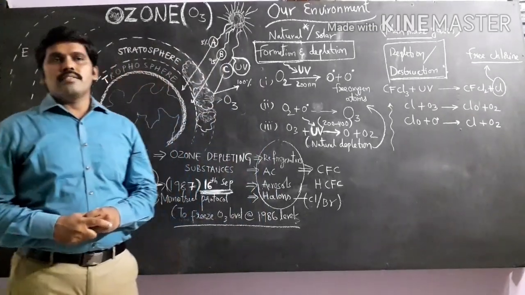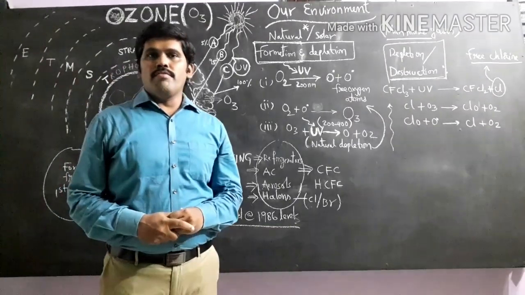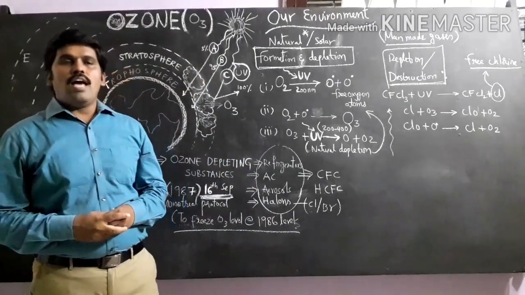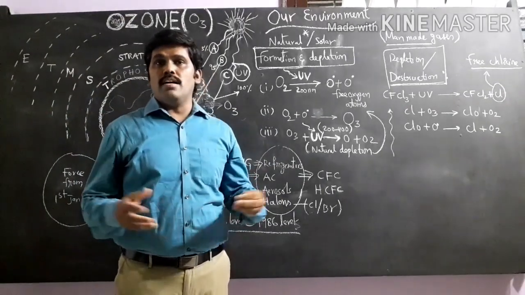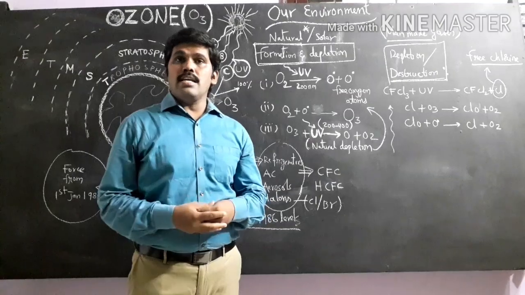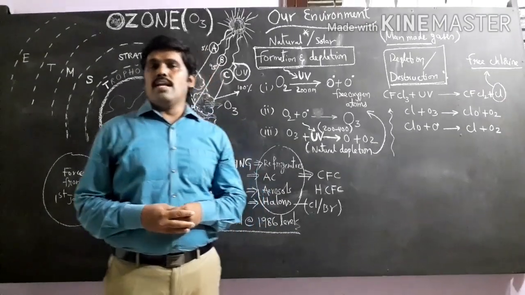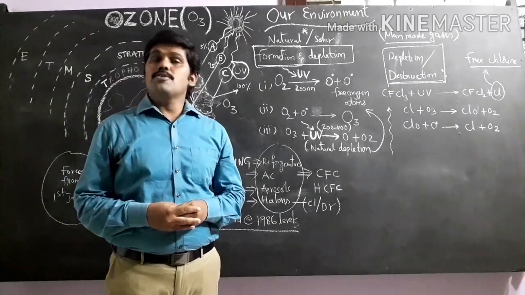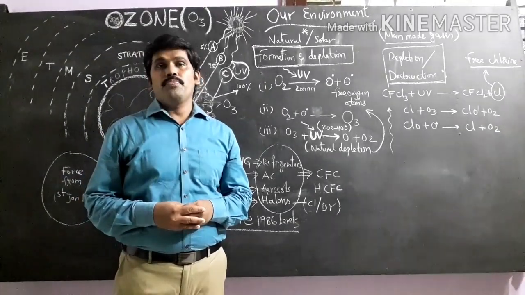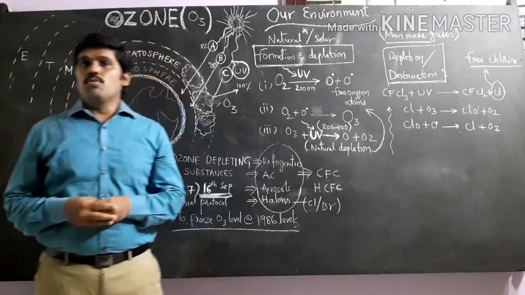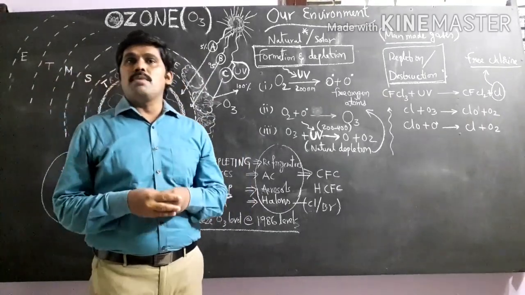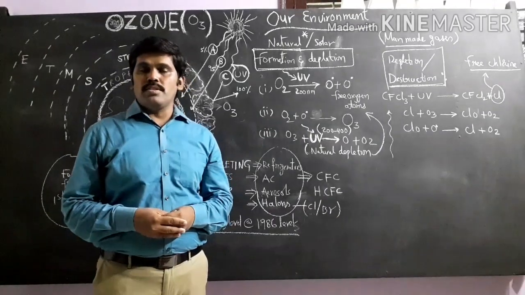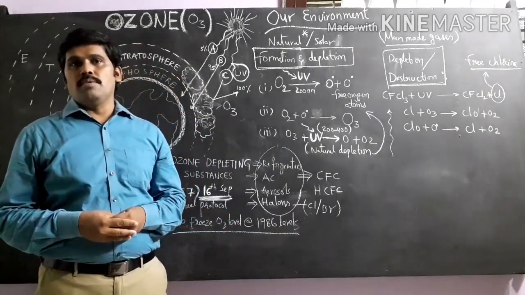Today's topic is the changes in the environment and the changes made by us. As you know, the changes which occur in the environment affect all living organisms, and the activities of human beings also affect the environment. Today we are going to talk about two environmental problems caused by human activities. One is ozone depletion, the second is waste disposal.